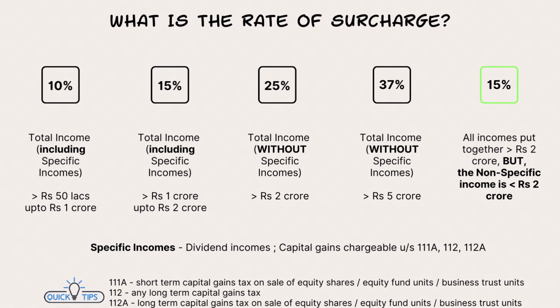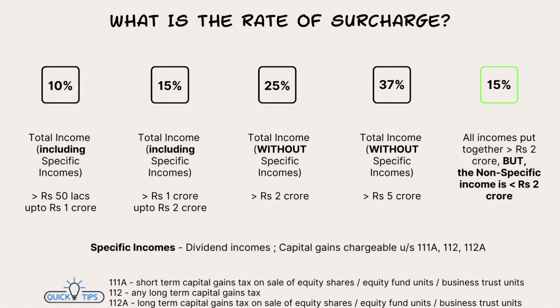So some capital gains, some profit he earns on the sale of these capital assets. So this capital gains or this kind of profit or the income which he earns with respect to these equity shares, mutual fund units, etc., that is also called as specific income. So I hope I'm clear here. Specific income means just these two categories: dividend incomes or the capital gains with respect to these specific capital assets. So basically those equity shares, mutual fund units, business trust units.